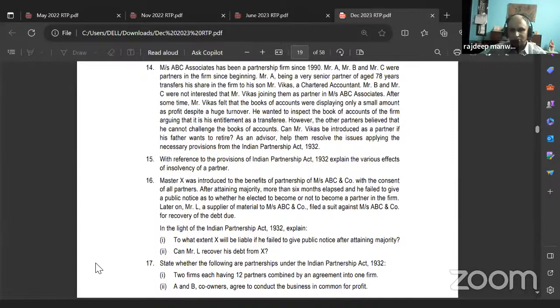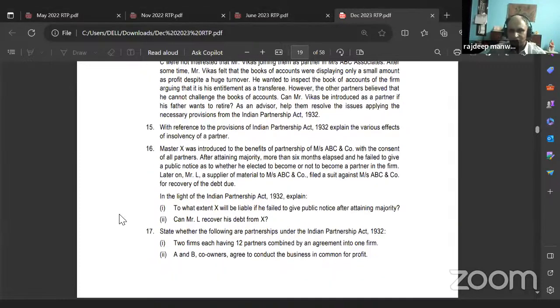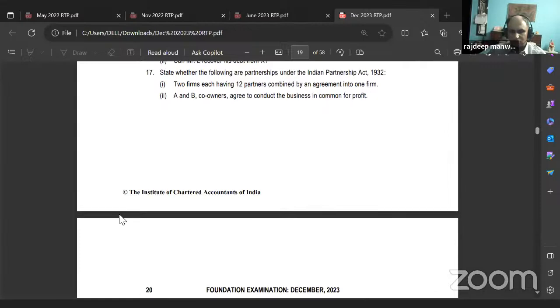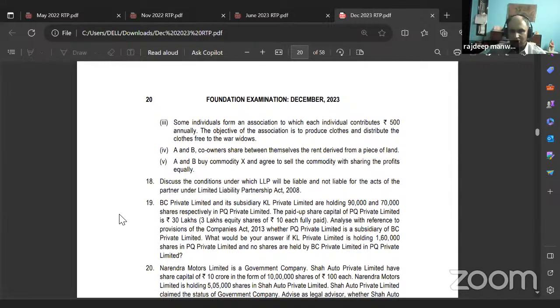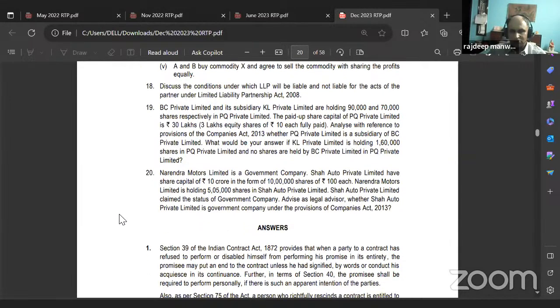So we finished Sale of Goods Act. We have finished Indian Contract Act. Now we are going to Companies Act. So now you are getting a gist of how the questions will come in the exam. Yes or no? Yes, sir. There's only one question regarding companies, the last question. Okay, read it out. And then that's all. The chapter is over. The question paper is over.